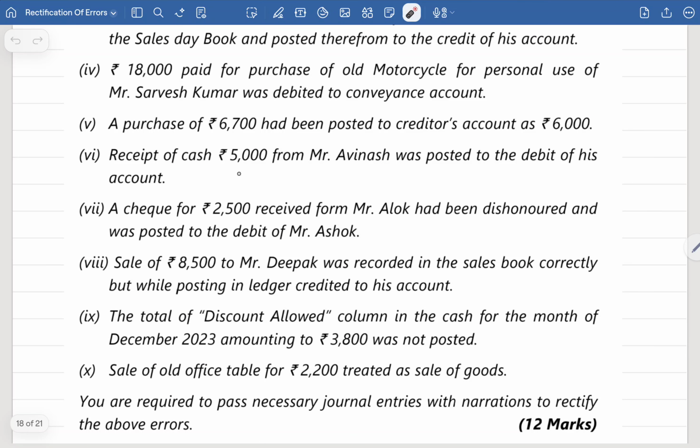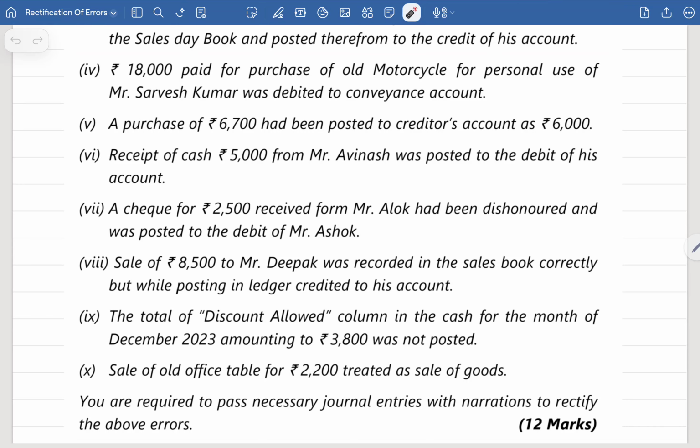Receipt of cash rupees 5,000 from Avinash was posted to the debit of his account. Very, very important: whenever cash is received from any person, what is the journal entry for cash received from Avinash? Cash account debited to Avinash account. Cash is a real account, it comes in. Avinash is a personal account, who is a giver of cash. So cash account debited to Avinash account.